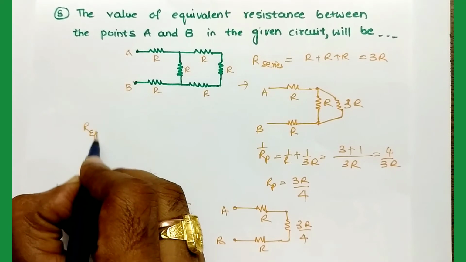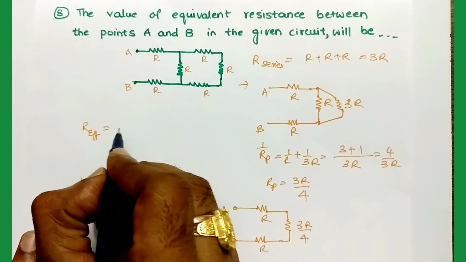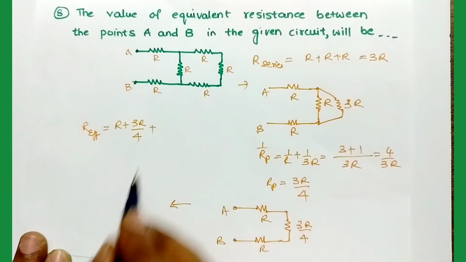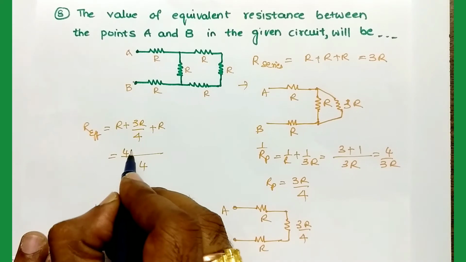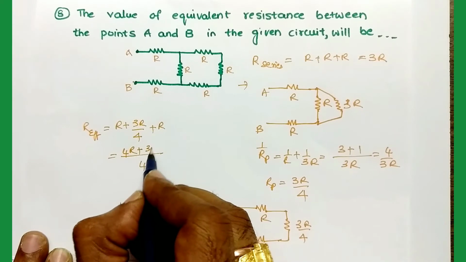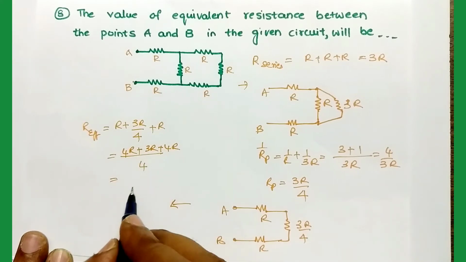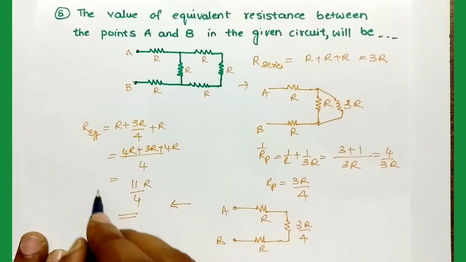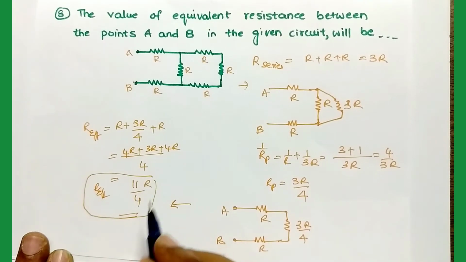R effective is equal to R plus 3R by 4 plus R. So 4 is the LCM. That means 4R plus 3R plus 4R. 4 plus 3 is 7, 7 plus 4 is 11, so 11R by 4. This is the answer. Effective resistance is equal to 11 by 4 R.